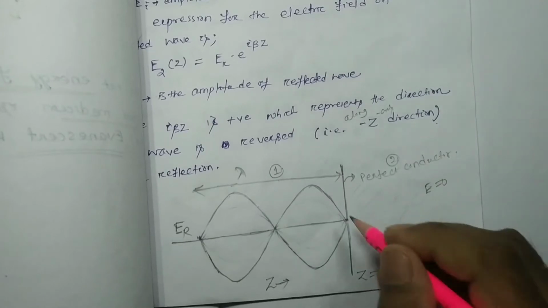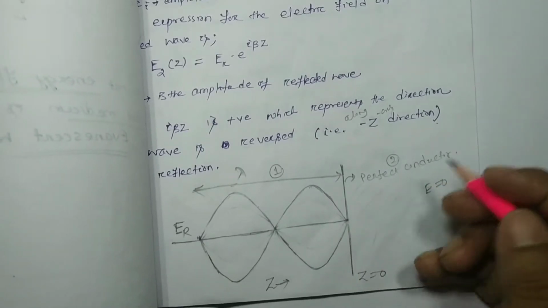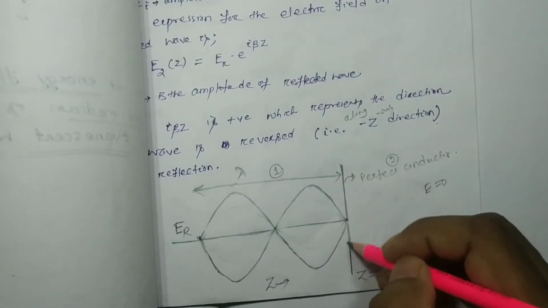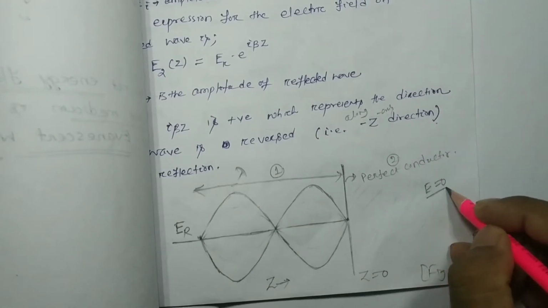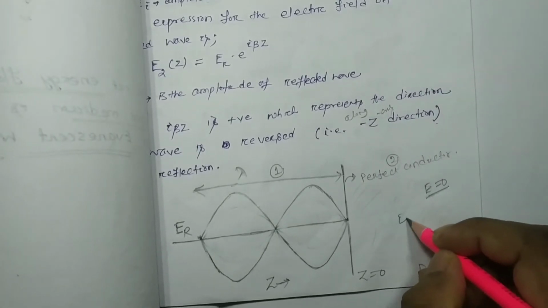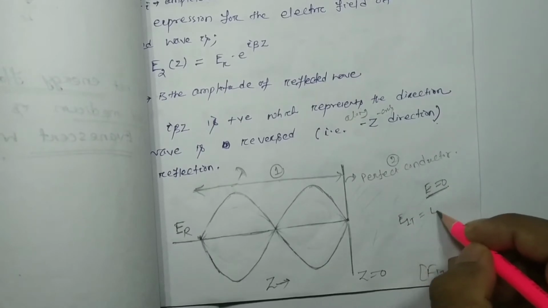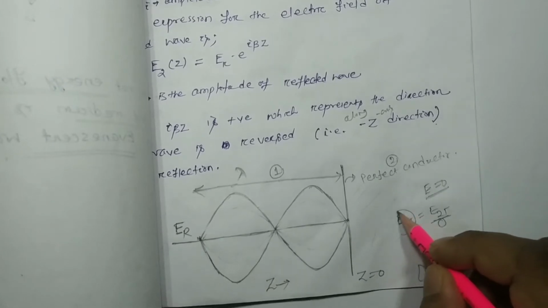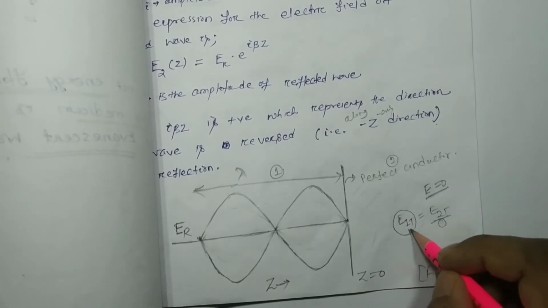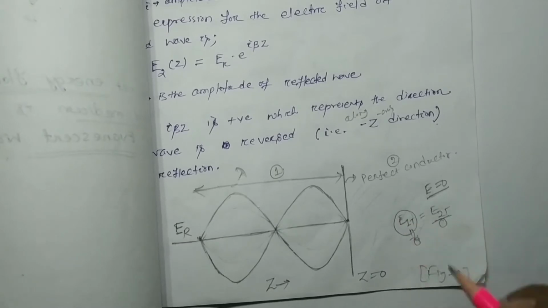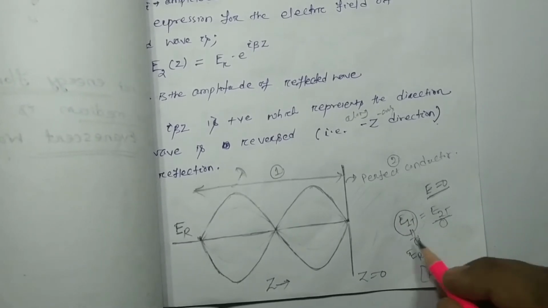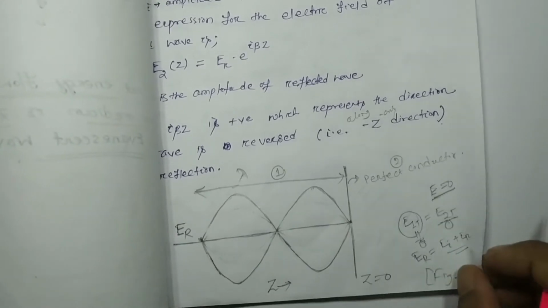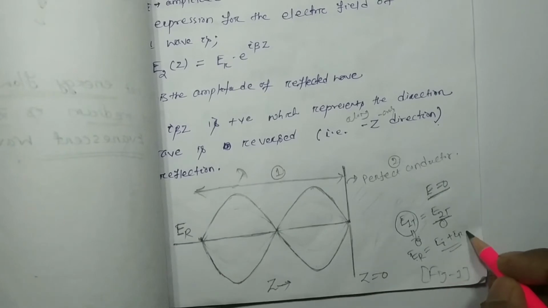So hence at this point also resultant will be equal to 0, because this belongs to the perfect conductor. So in the perfect conductor, as E equal to 0, that means first medium tangential component equal to second medium tangential component, and second medium tangential component is 0, then first medium tangential component should be 0. That means this tangential component represents the resultant electric field, that is your Ei plus Er, right? And Ei plus Er should be equal to 0.